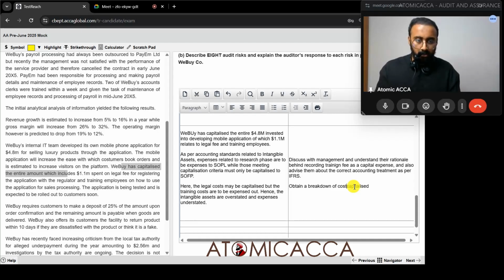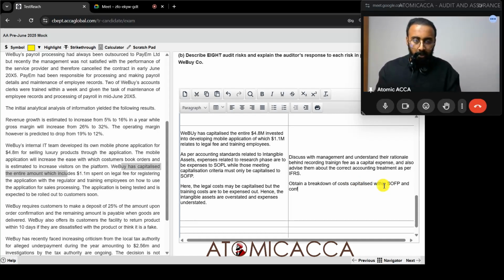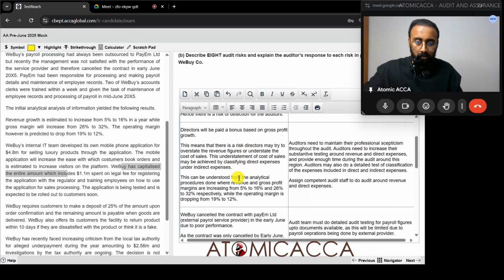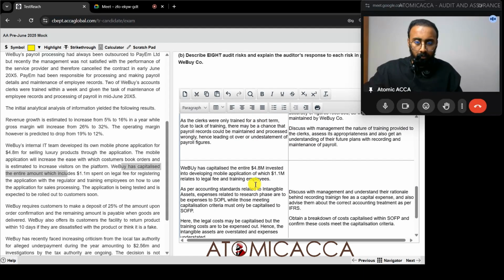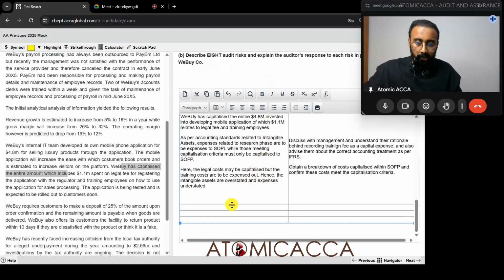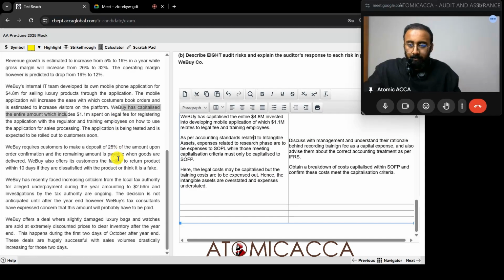Obtain a breakdown of cost capitalized within SOFP and confirm these costs meet the capitalization criteria. All right, so this paragraph is done. How much are we done with? We're done with 1, 2, 3, 4, 5. We need 8, so we need 3 more. Okay, 3 more boxes are there.